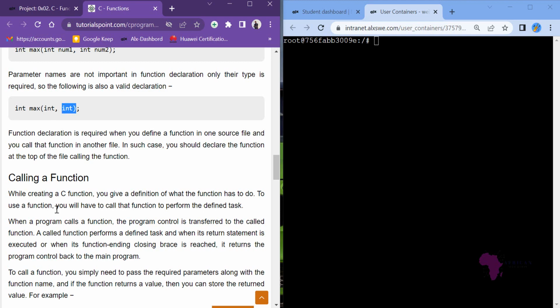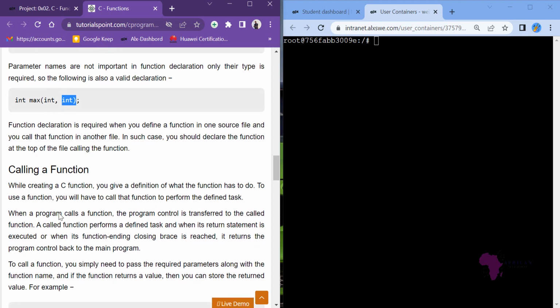Now the calling of the function is done in your main function. Remember, where your code begins is the main function. Your code will begin in the main function. So when execution reaches the main function, that is when the execution begins. So you will call a function, meaning that you will invoke the function that you have created to perform what you described that it will do.